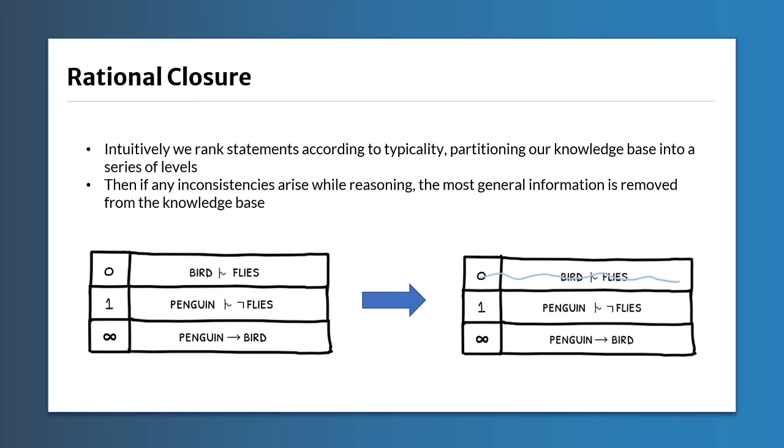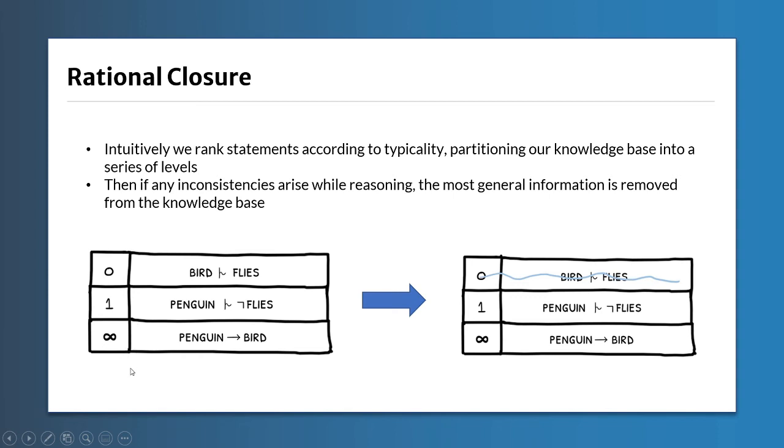So there are different ways to do that for KLM, but one way is rational closure, and that's the most well-known way. And the essential idea is that we rank the statements in the knowledge base. The intention behind this ranking is that more specific statements should show up in numerically higher ranks. So you can see here that the statement about penguins appears in a higher rank than the statement about birds. And this statement, which is classical, in other words, certain, appears in the special infinite rank.